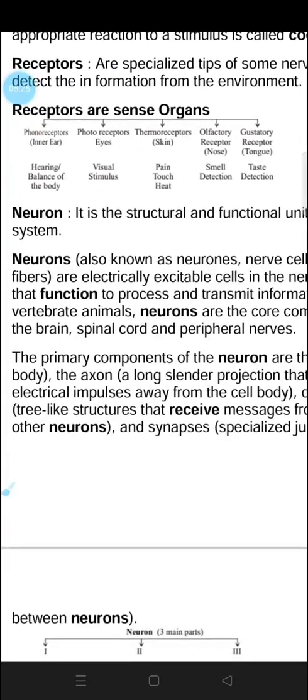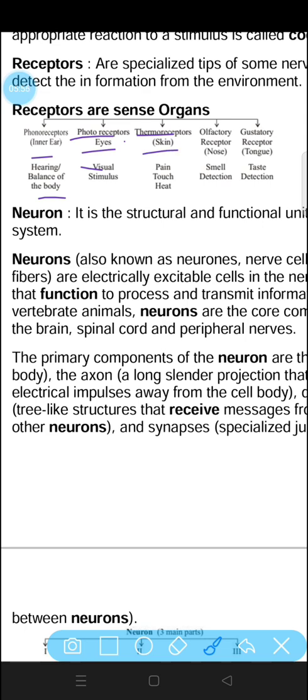So here is the diagram. We can see it. One is the phonoreceptor. Phonoreceptors are in the inner ear, through which we receive hearing and the balance of the body. They are called phonoreceptors. The second one is the photoreceptor. Photo is related to vision. We see anything and we receive it. That is a visual stimulus.